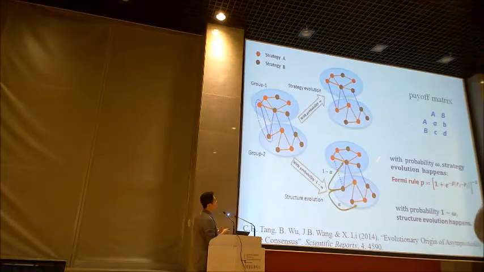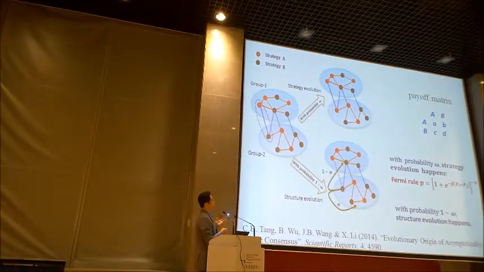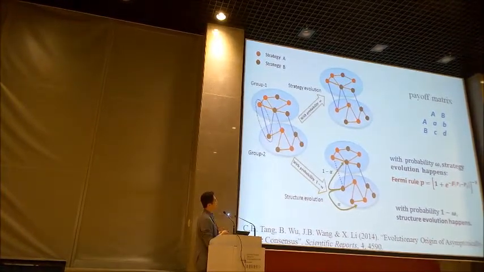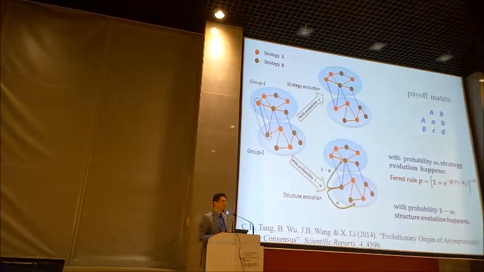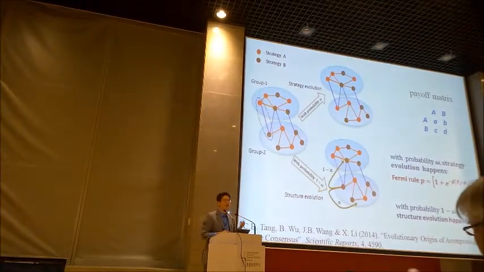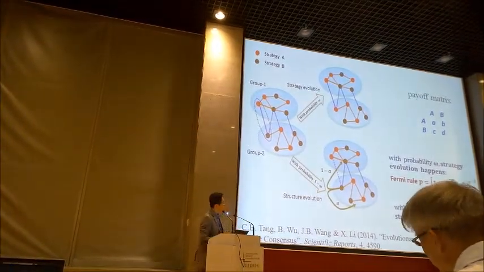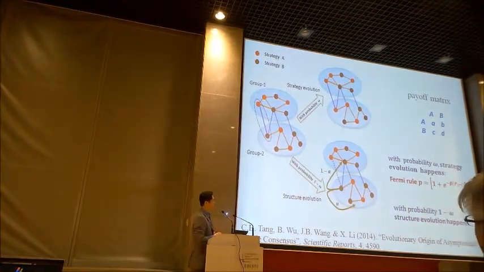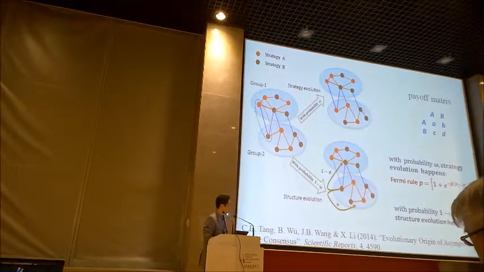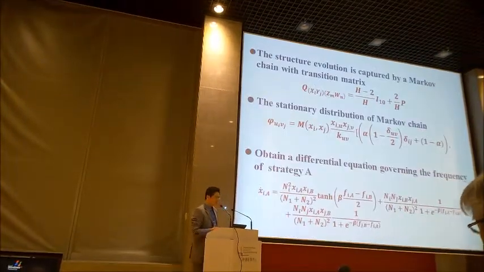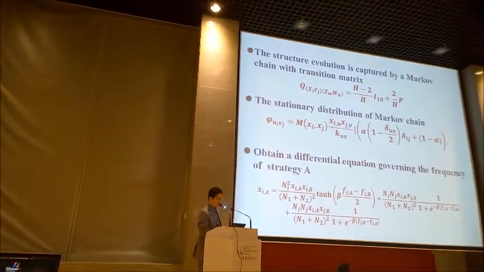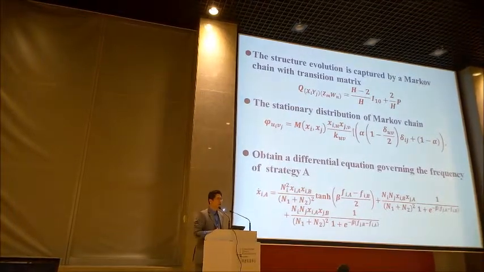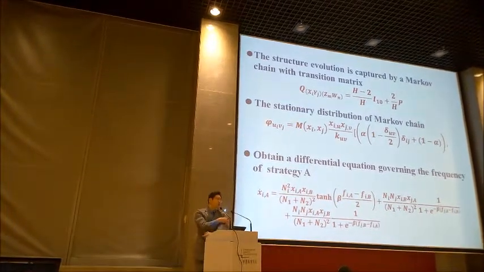So here you can see that we do not pay as much attention to cooperation or defection. We just focus on two general strategies, strategy A and strategy B. So still with the Fermi rule and others, it could be a more general extension of the previous one. Some details here I just share with you. Maybe if you have interest, you can read it from the paper.